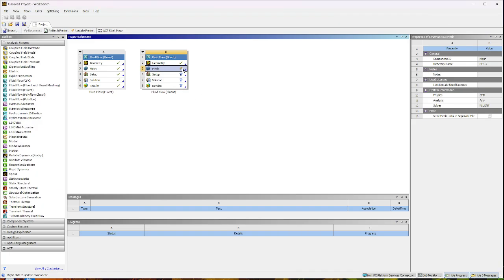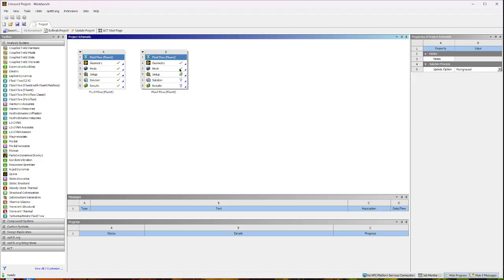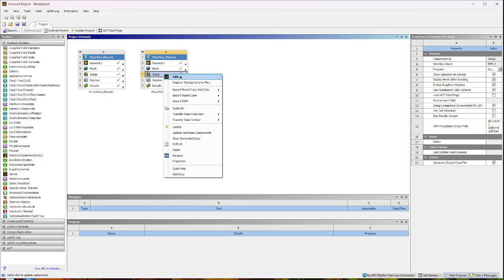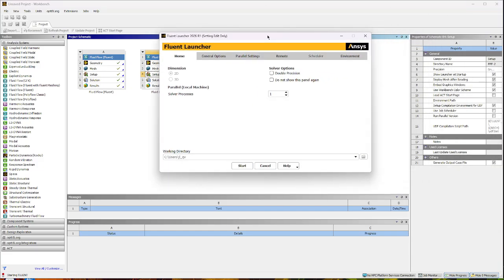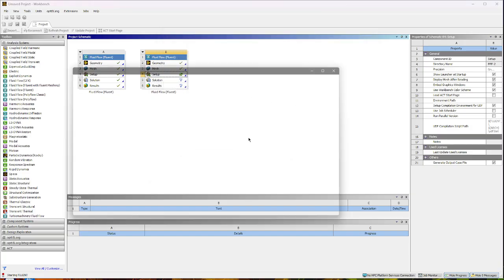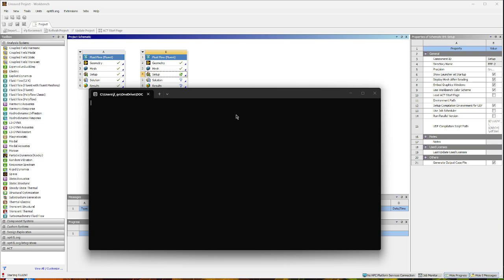We're gonna minimize from this. You're gonna right click here. You wanna always make sure you're updating your mesh until you see that green check mark there. So we're gonna go ahead for our setup. And then this window pops up. So what I did is double precision and then 2 solvers. I've seen a video with 4 solvers. Most people just do 1 solver though.